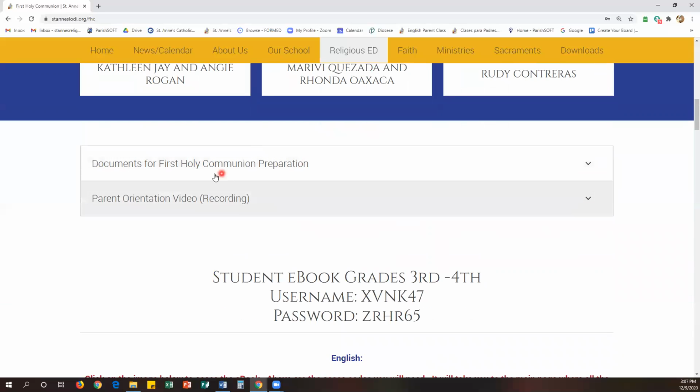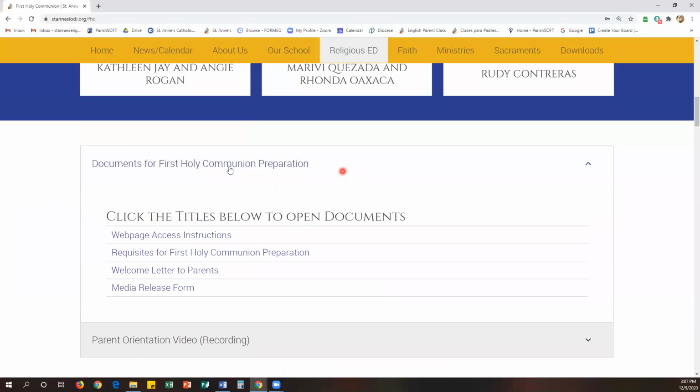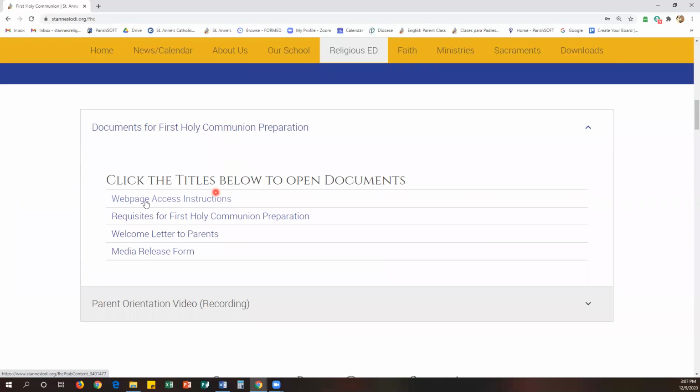Then below you have the First Communion documents for those in preparation for First Communion, and also the recording of the parent orientation video that we had at the beginning of the year. We will continue to add more information here as well. So if you open up any of these bars, you have here how to access the web page, the instructions. So if you want to have that printed, you can just open this document here and print that yourself. Then you have the requirements for First Holy Communion, and just open this document, you'll know what will be required. And then the welcoming letter for the parents and the media release form.